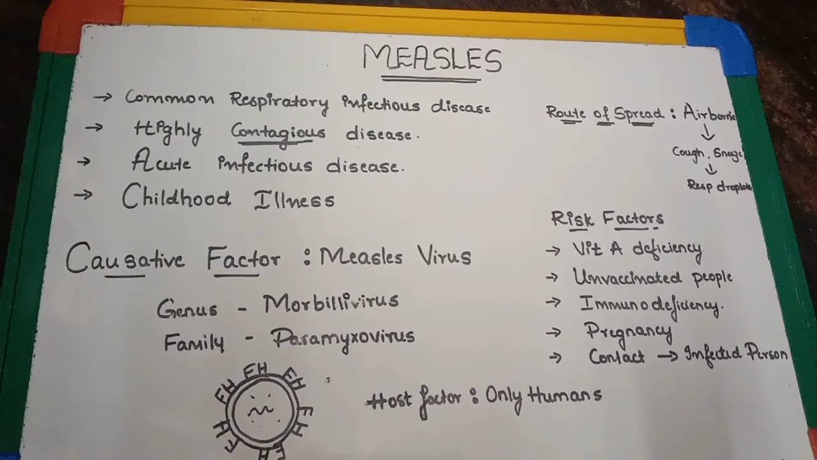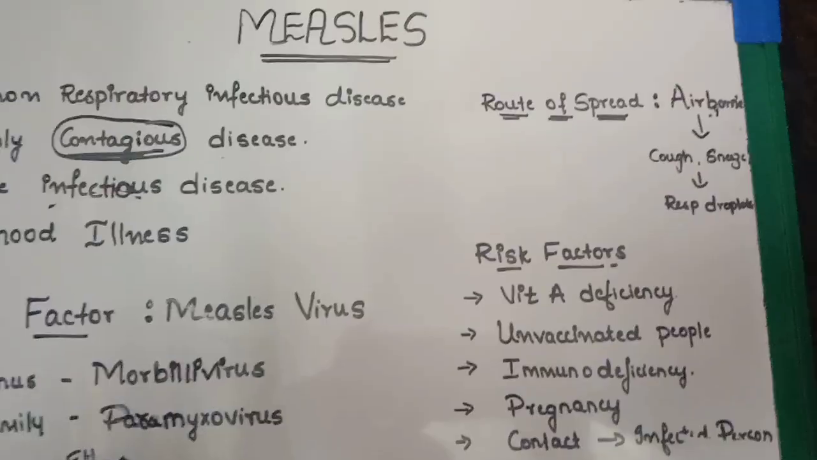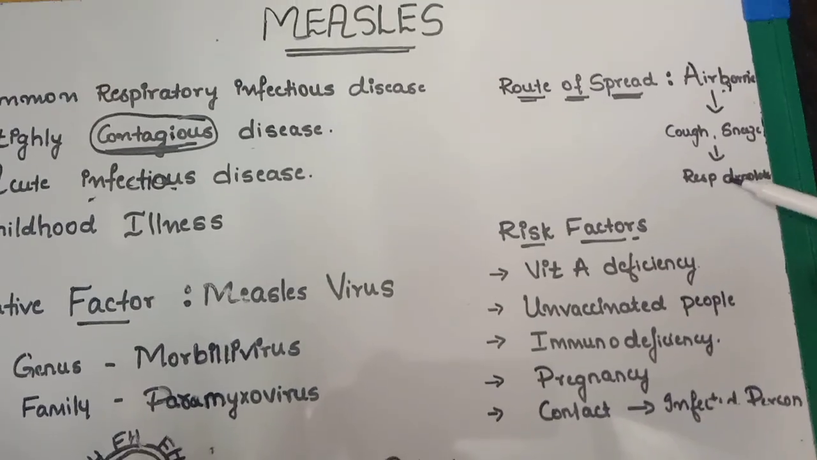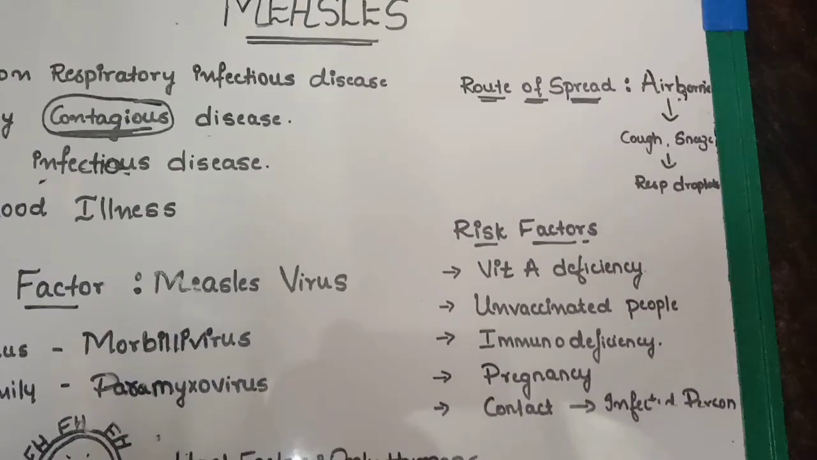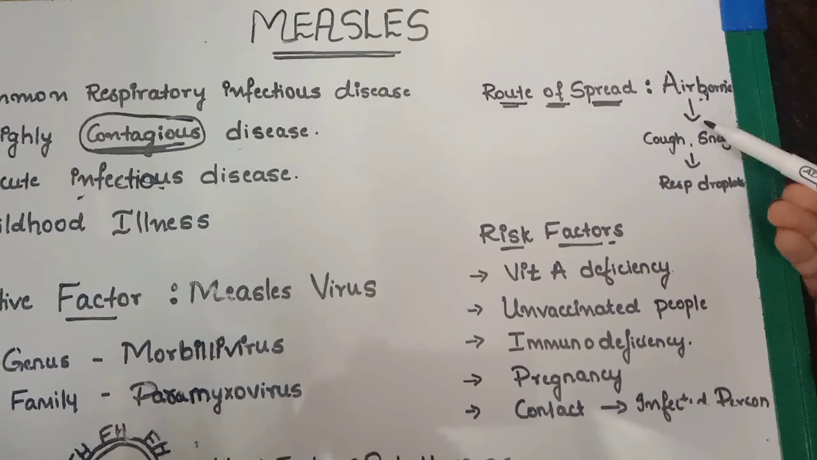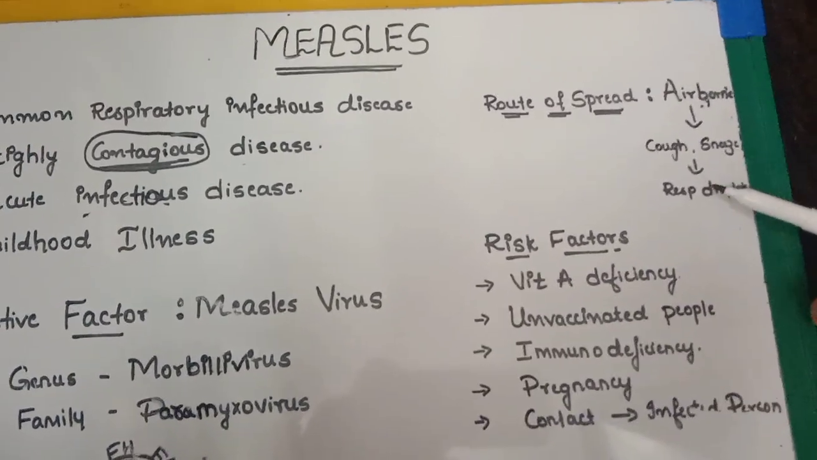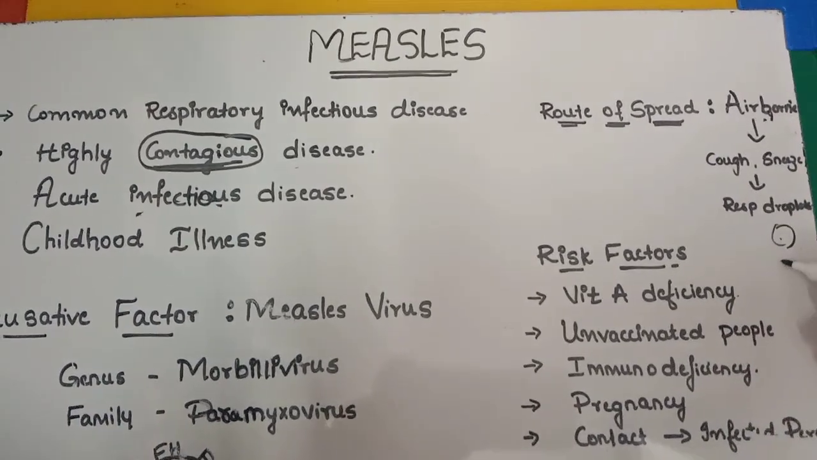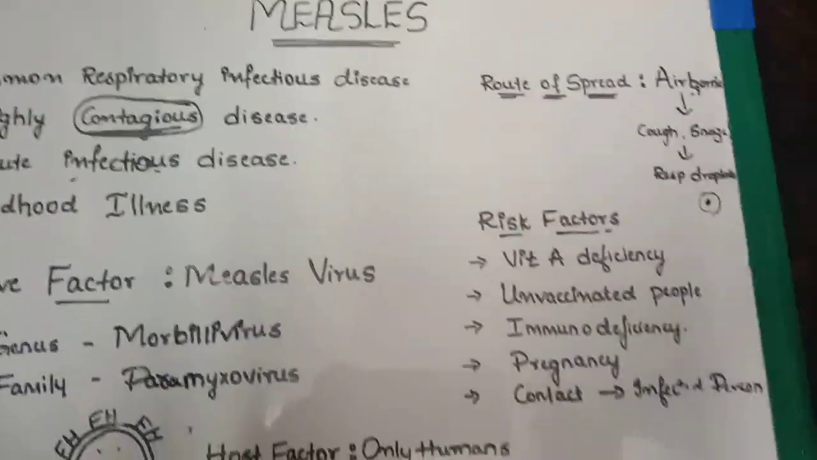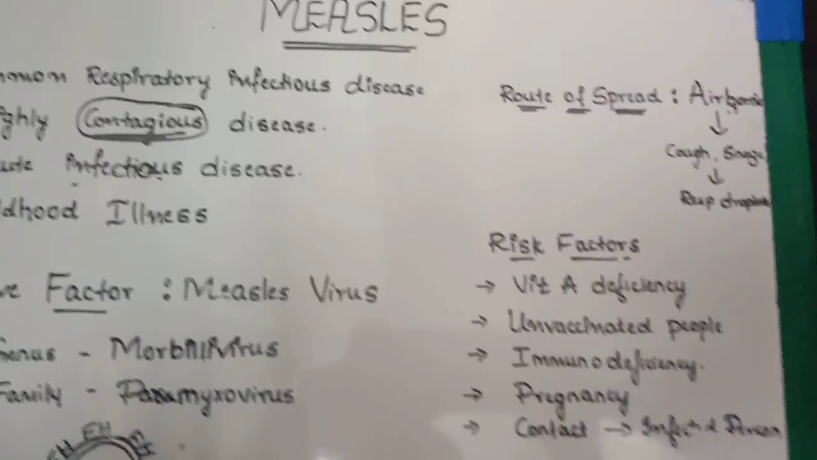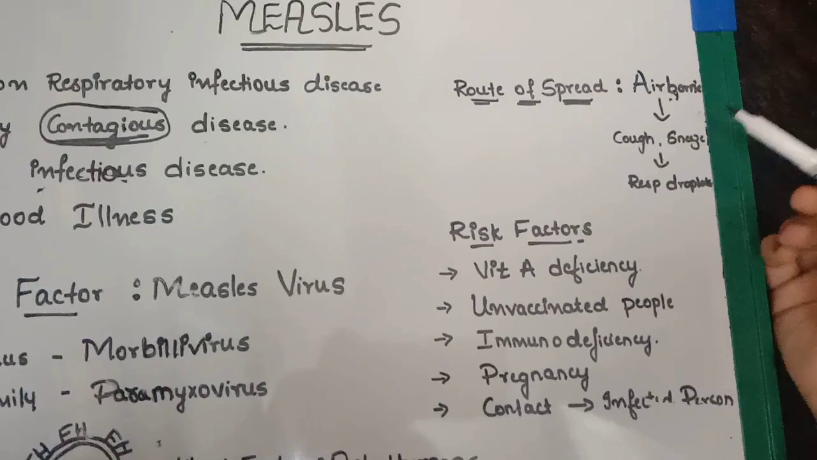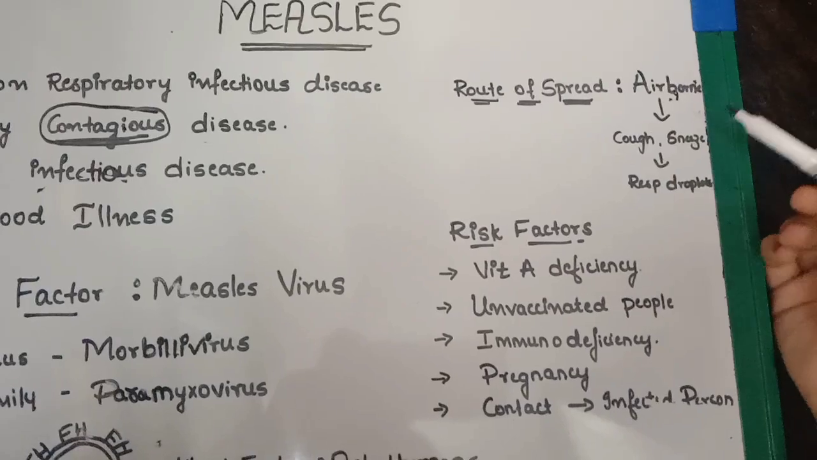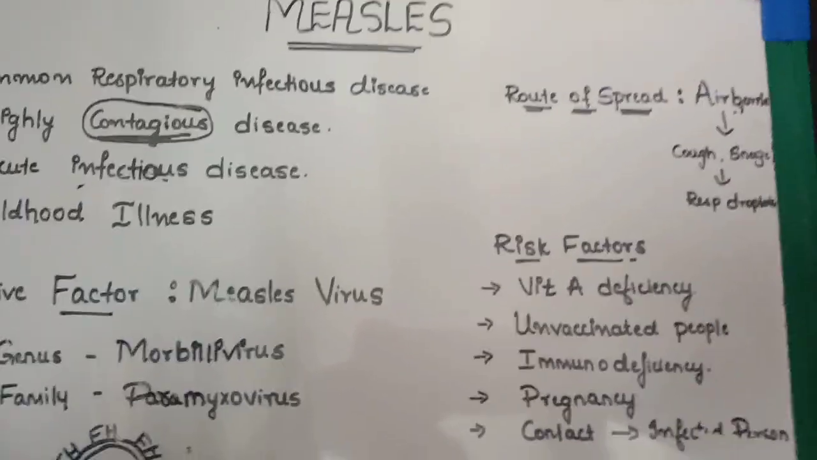So next, let's move on to the route of spread. The route of spread is airborne. Airborne means it spreads through respiratory droplets, that is, from the cough or sneeze of an infected person to another person. When they cough, respiratory droplets spread into the air, and the virus is present in these droplets. This virus can remain in the air for 2 hours, and when another person inhales that air, he gets infected easily. It can also spread through direct contact with the mouth or nasal secretions of an infected person.